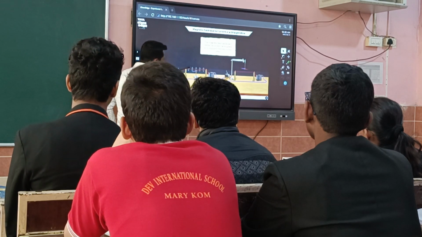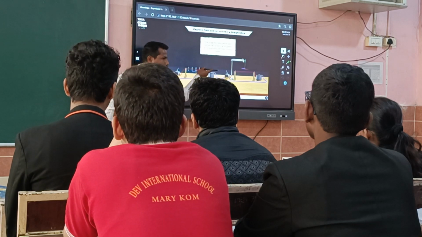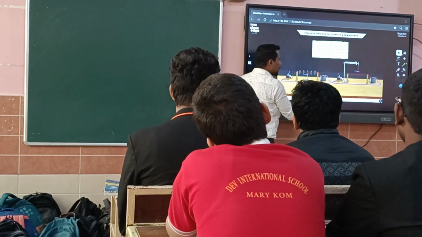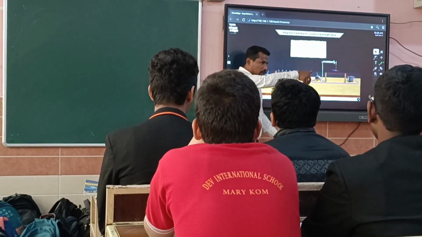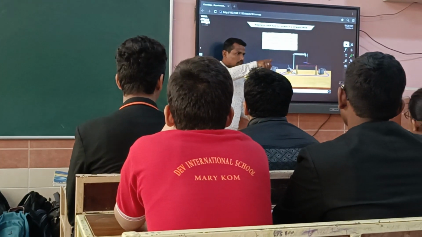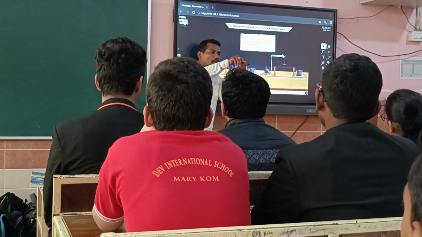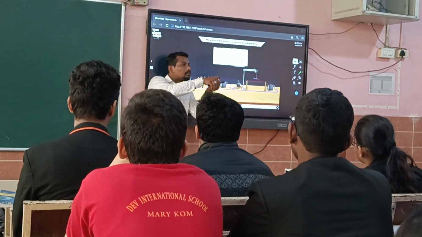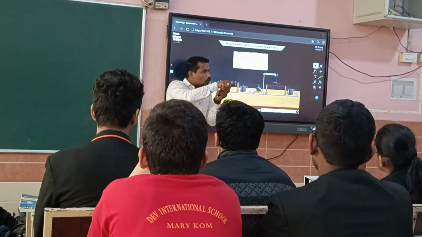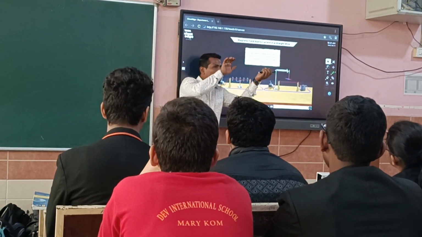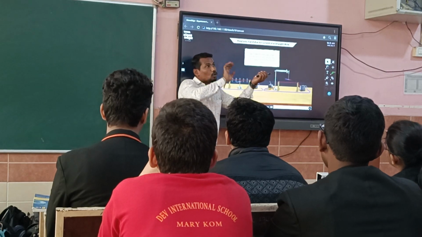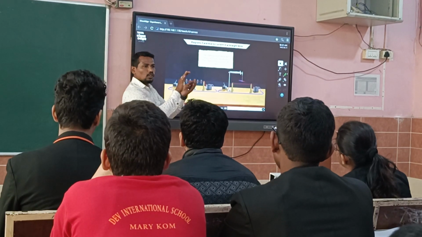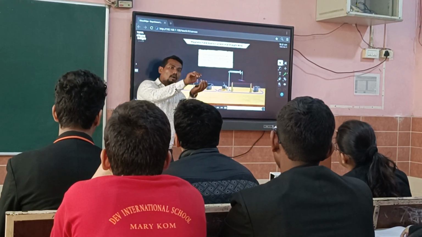Means, suppose electricity is flowing through this conductor. One rule will be there, that will be Maxwell's thumb rule. तो आगे पढ़ेंगे. If my thumb is showing the direction of the current, then the curling of my fingers will show the direction of the magnetic field. Clear? If current is moving in this way, तो magnetic field का direction यहीं पे है, ऊपर से नीचे. अगर इधर जा रहा है, तो इधर है. समझ पा रहे हो? इसको बोलते हैं Maxwell's thumb rule. It will come later.